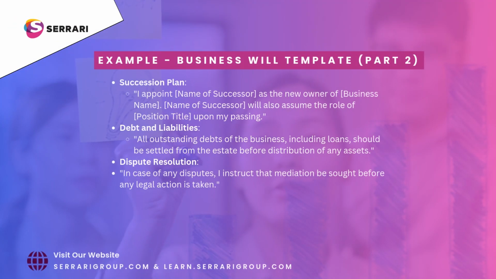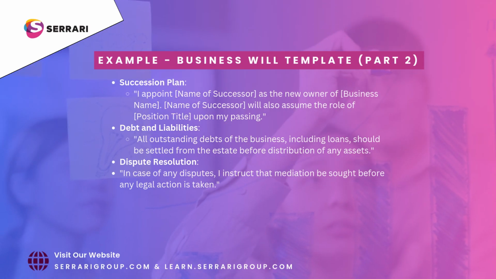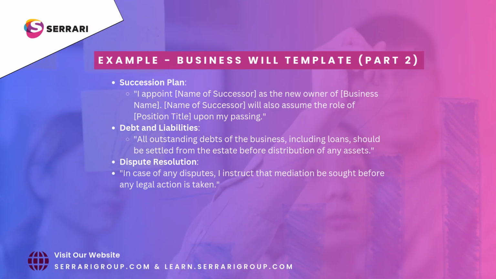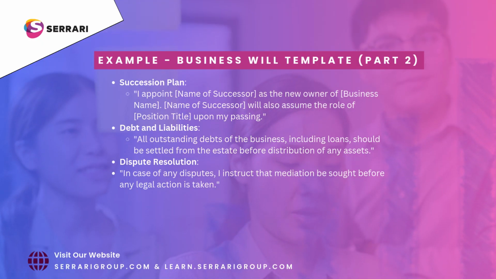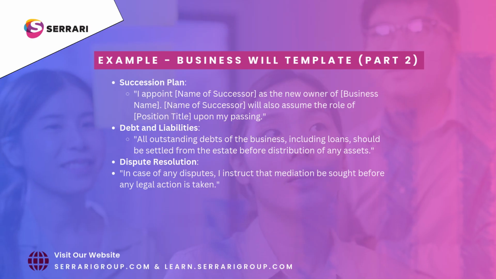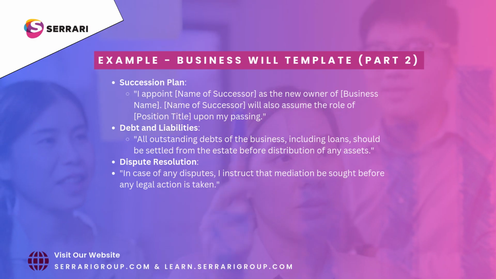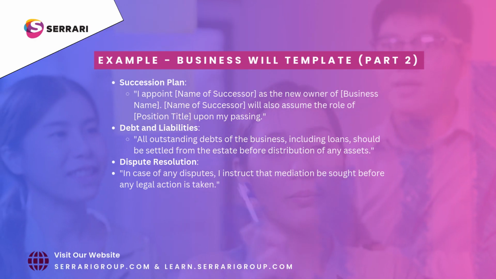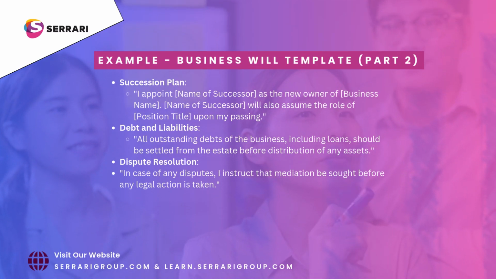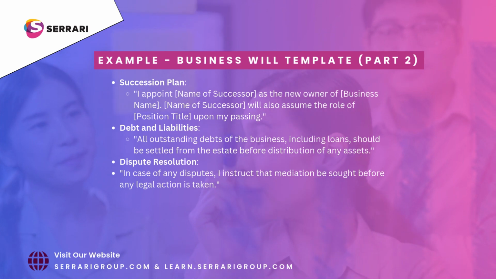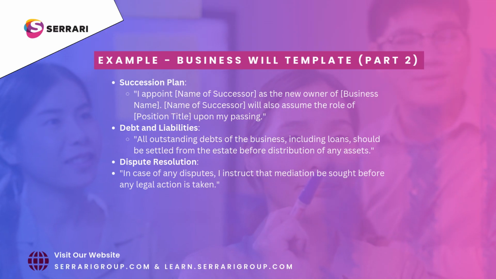Example Business Will Template, Part 2. Succession plan. I appoint, name of successor, as the new owner of, business name. Name of successor will also assume the role of position title upon my passing. Debt and liabilities. All outstanding debts of the business, including loans, should be settled from the estate before distribution of any assets. Dispute resolution. In case of any disputes, I instruct that mediation be sought before any legal action is taken.